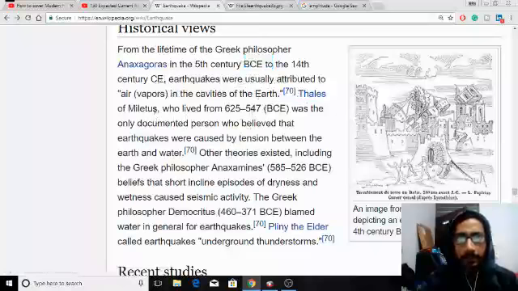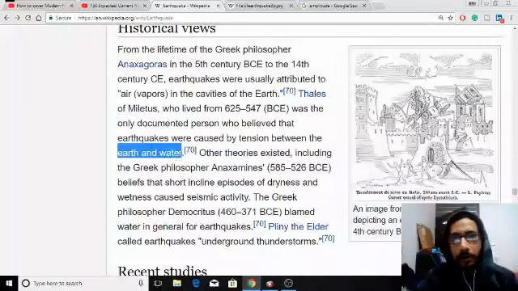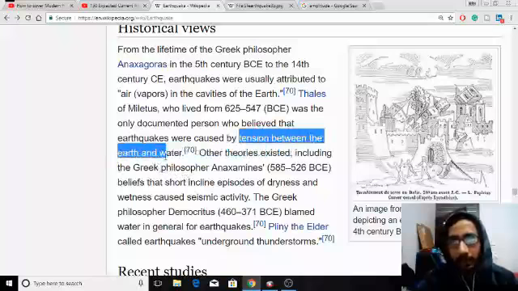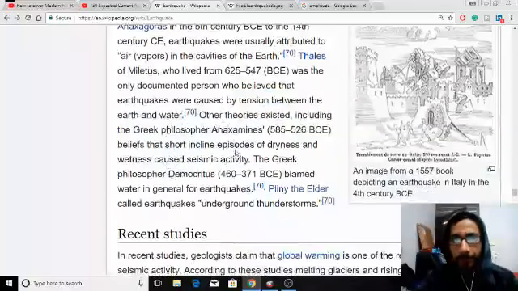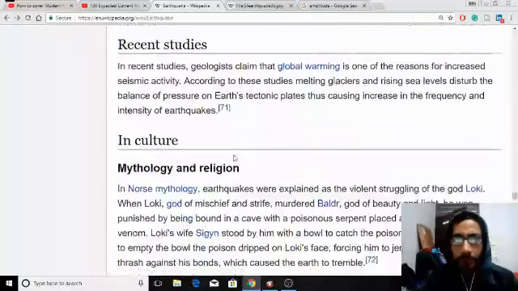Thales of Miletus, who lived from 625 to 547 BCE, was the only documented person who believed that earthquakes were caused by tension between earth and water. So one point you came to know with respect to UPSC: earthquake caused by tension between earth and water, right?